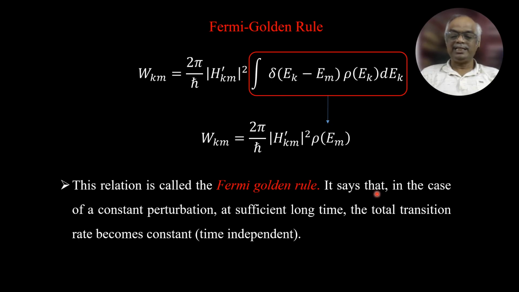It says that in the case of constant perturbation at sufficiently long time, the total transition rate becomes constant, that is, time independent. That is the Fermi Golden Rule.